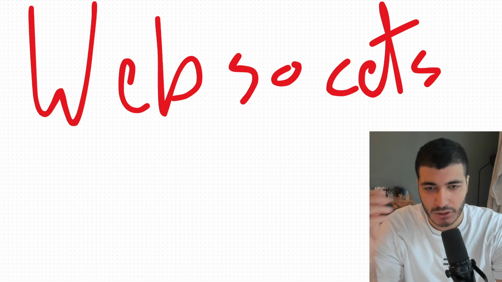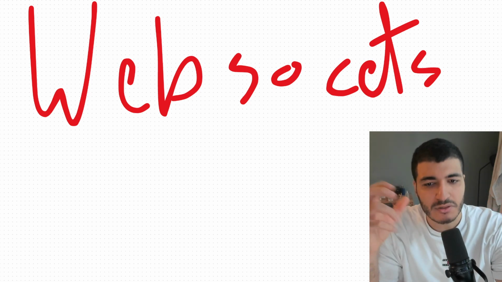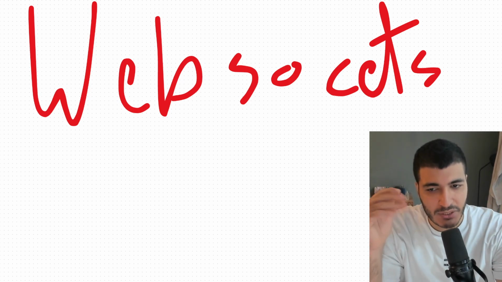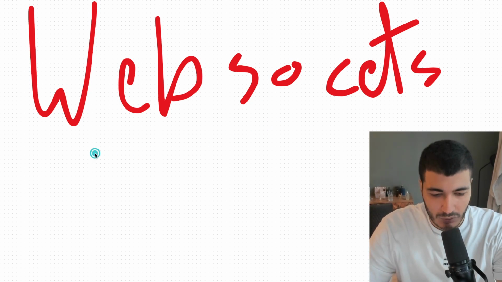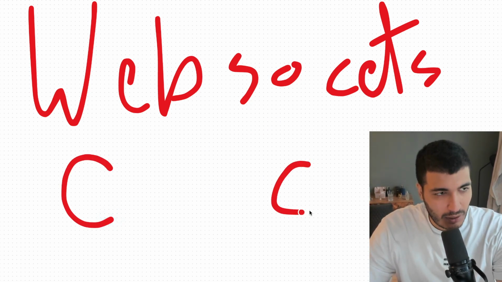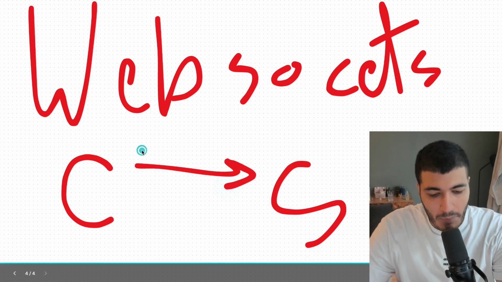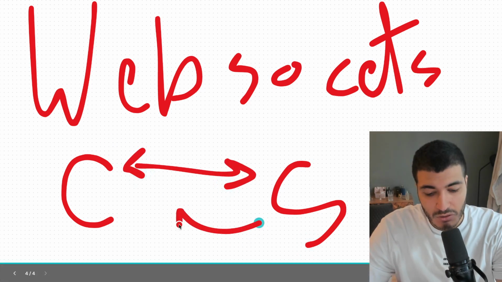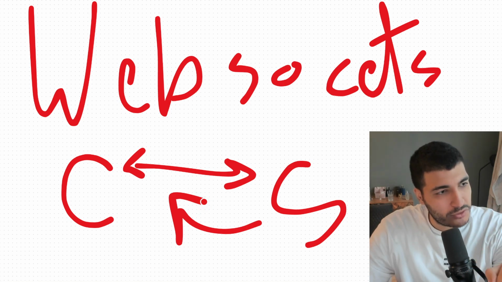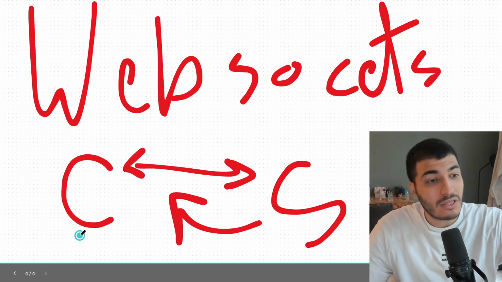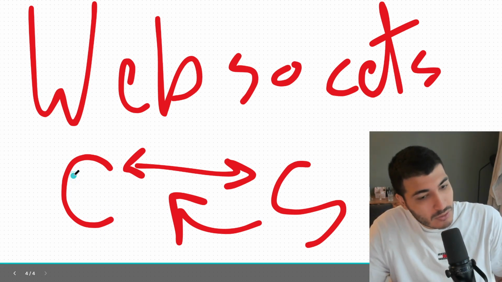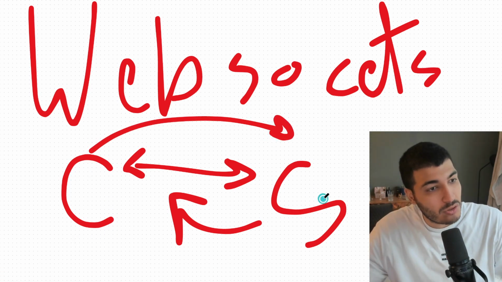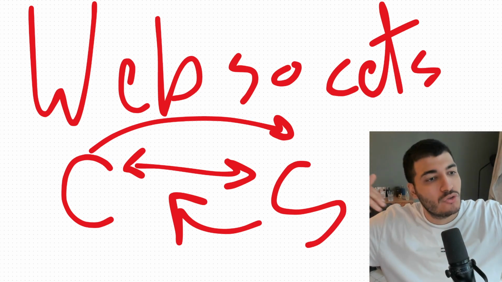The key benefits of this: no need for repeated HTTP headers, no connection re-establishment overhead. It's instant bidirectional data flow. It's great for real-time apps like chat, games, and stock tickers. So again, when the client sends a handshake to the server, we will have bi-directional communication. Whenever the server has new information or a new message for the client, it will send it directly to the client without the client asking. If the client wants to send a message, it will send it directly to the server, and the server will forward this message to other clients.